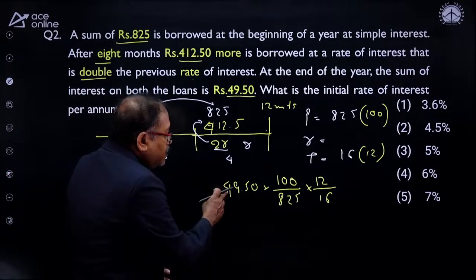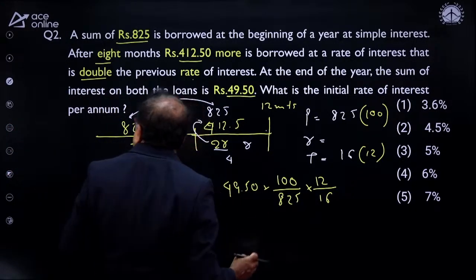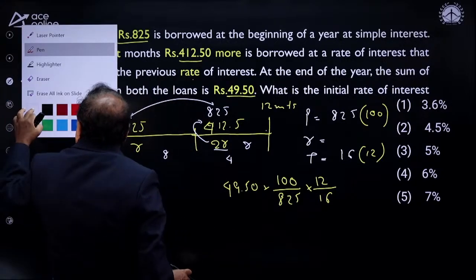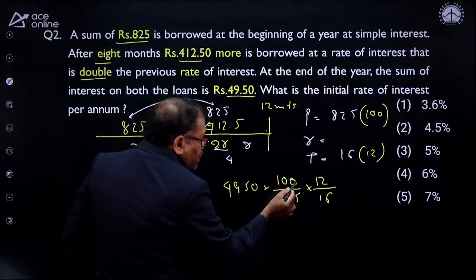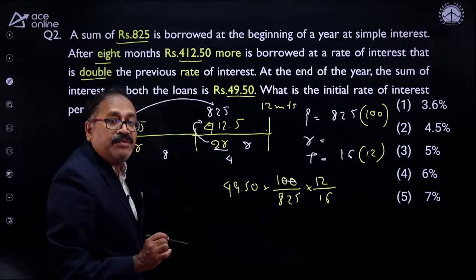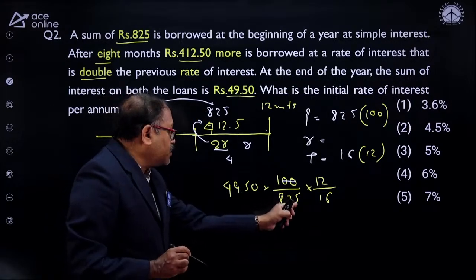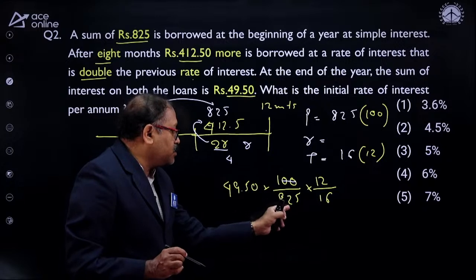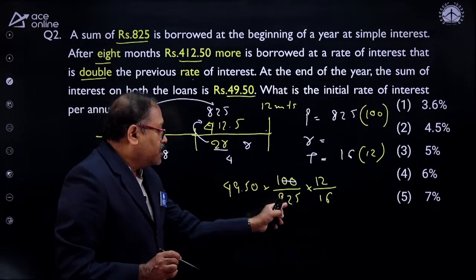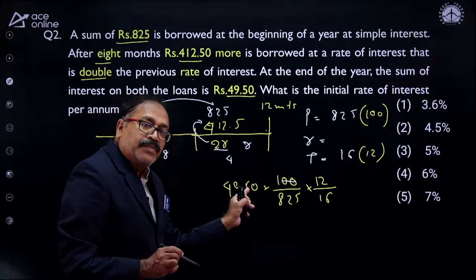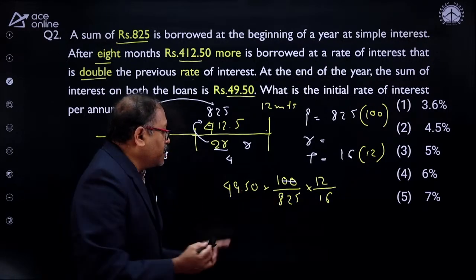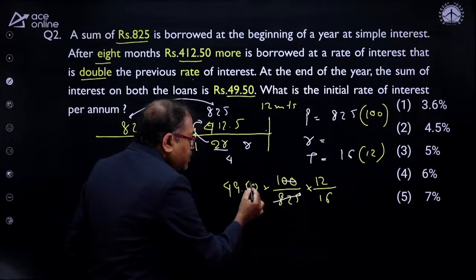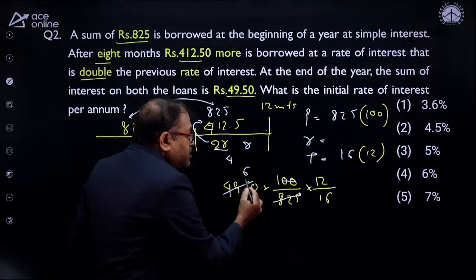Now, when I look at this part, this will get cancelled. As the zeros get cancelled, the decimal will be eliminated. And with 6, look at this one, 6 5s are 30, carry 3, and 6 2s are 12, plus 3 is 15, carry 1, and 6 8s are 48, plus 1 is 49. So this gets cancelled 6 times.